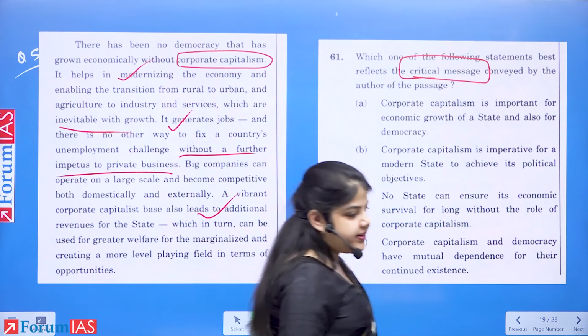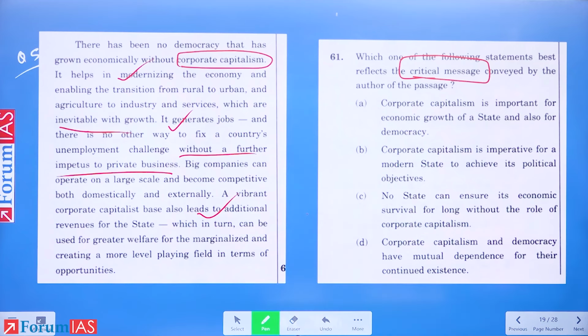So there were 3 advantages of corporate capitalism written. I've ticked those for ease of convenience.